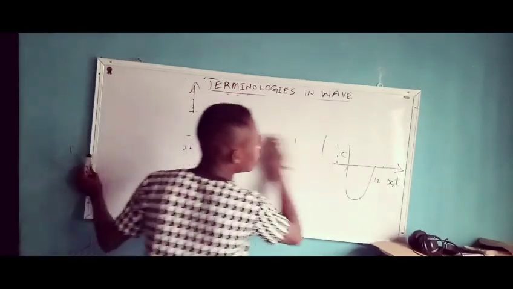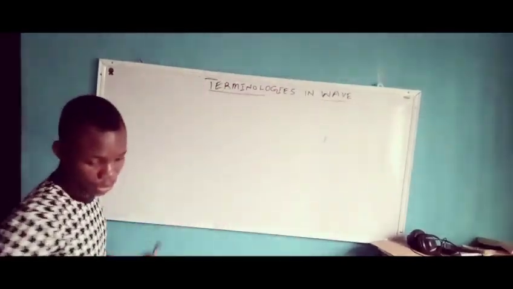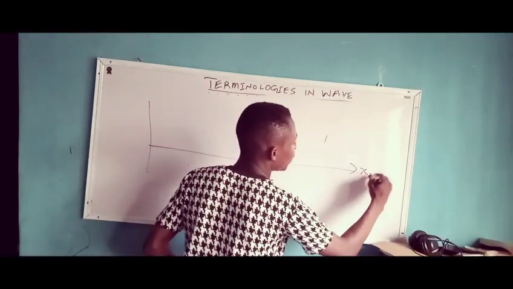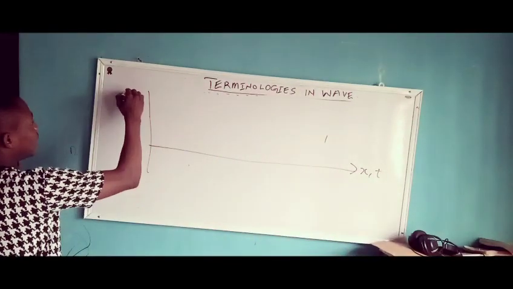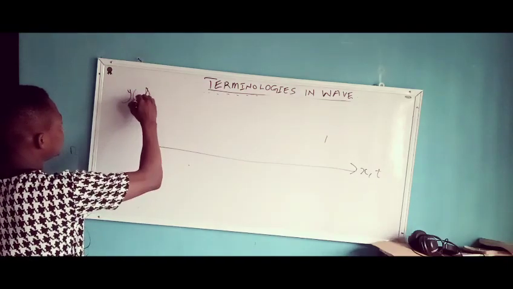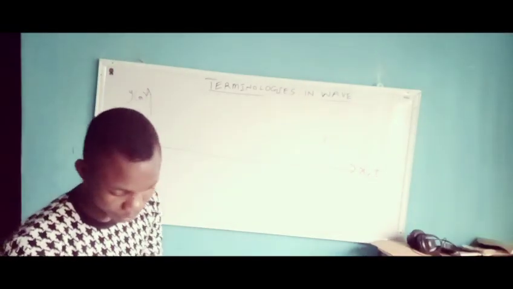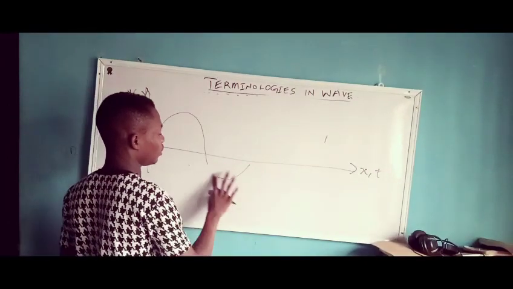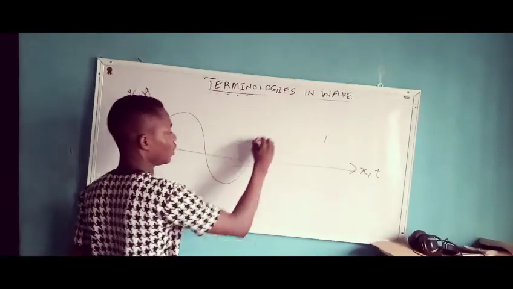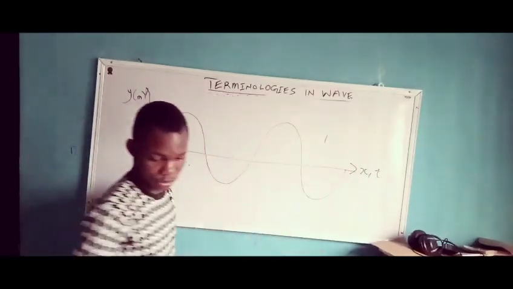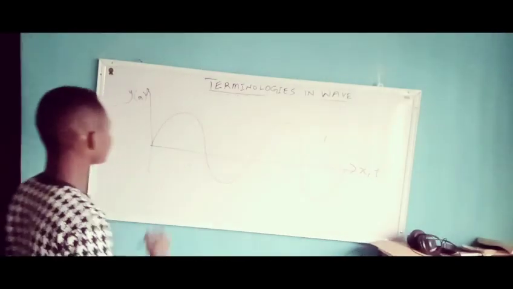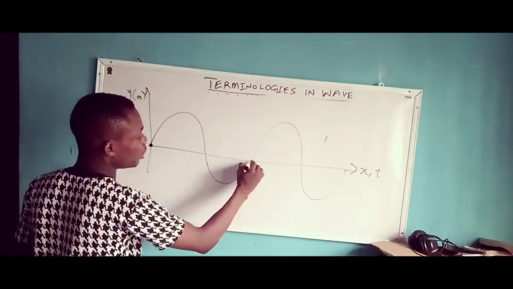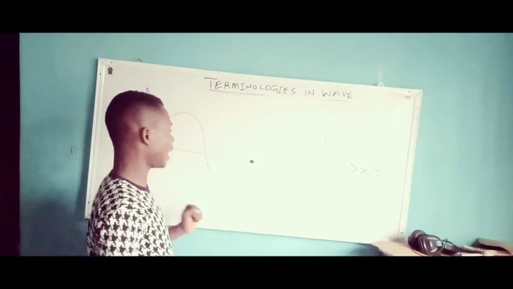Let me try to draw another diagram. Let's say I have my x, t here, and then I have my y here, the displacement in meters, and then I have my waveform here. From this point to this point is a complete cycle.